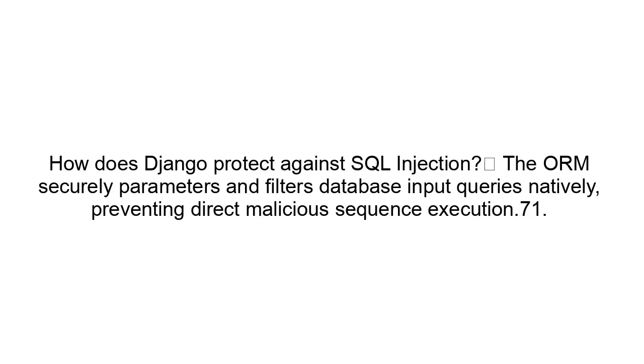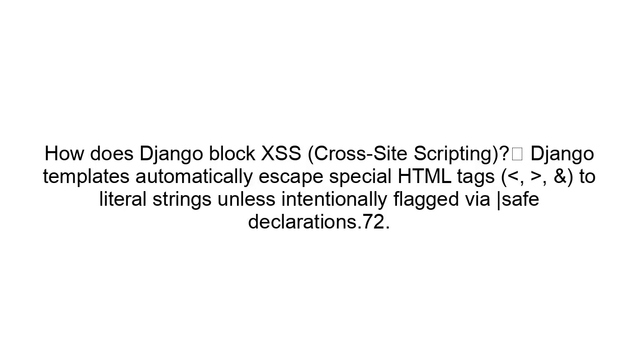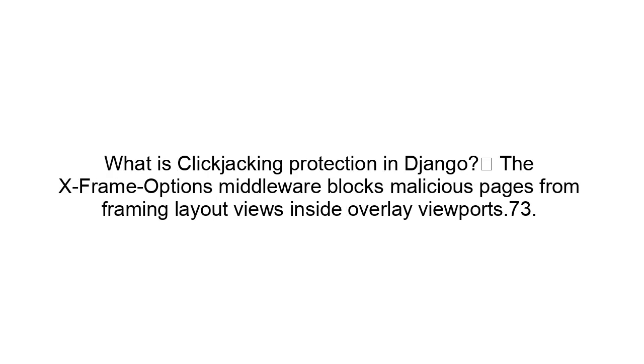How does Django protect against SQL injection? The ORM securely parameterizes and filters database input queries natively, preventing direct malicious sequence execution. How does Django block XSS, cross-site scripting? Django templates automatically escape special HTML tags, such as angle brackets and ampersands, to literal strings, unless intentionally flagged via safe declarations. What is clickjacking protection in Django? The X-Frame-Options middleware blocks malicious pages from framing layout views inside overlay viewports.